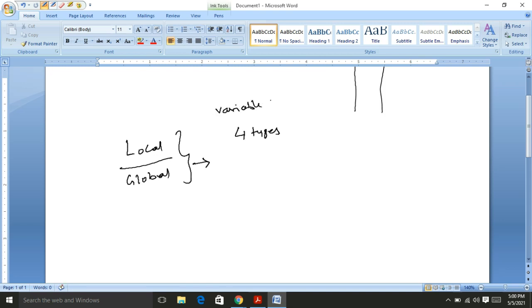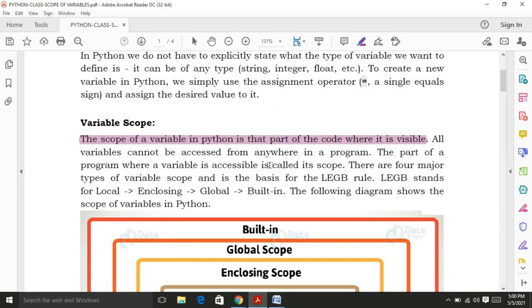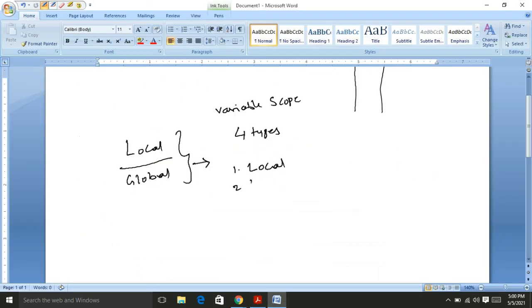What are the four types of variable scope? One is the local scope, another one is the enclosing scope, and the third one is the global scope.